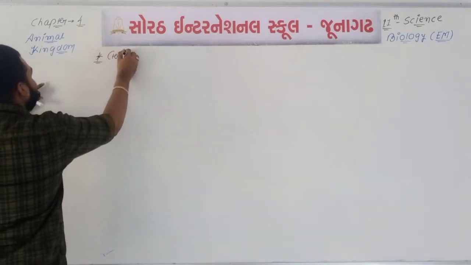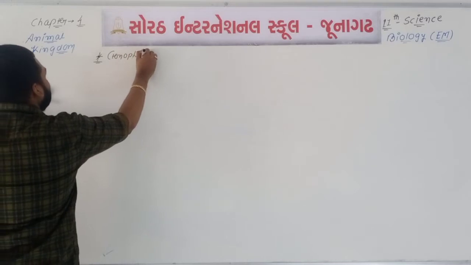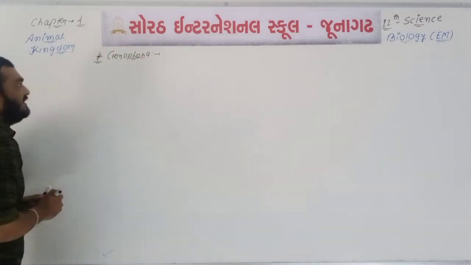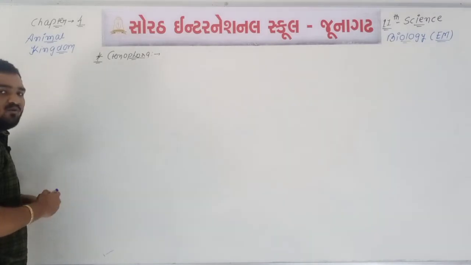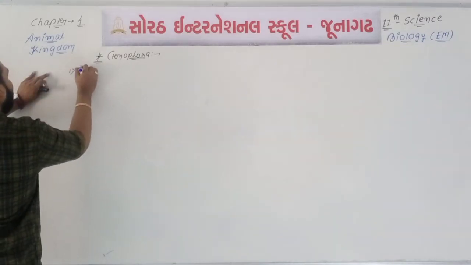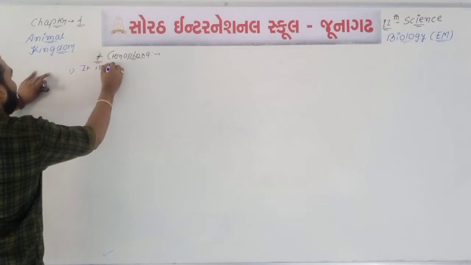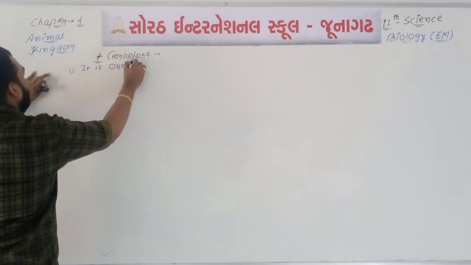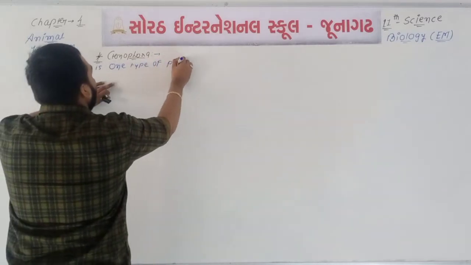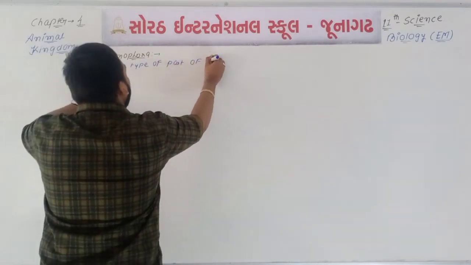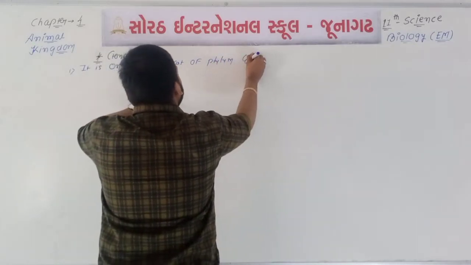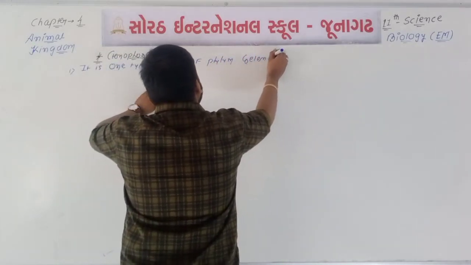So next title is Ctenophora. Okay, first point we can say that Ctenophora is one type of part of phylum Coelenterata.